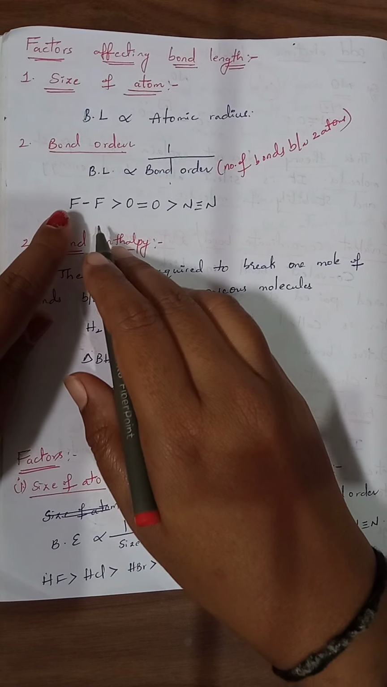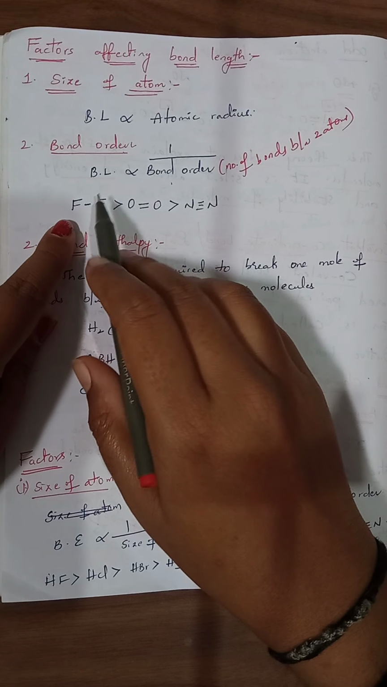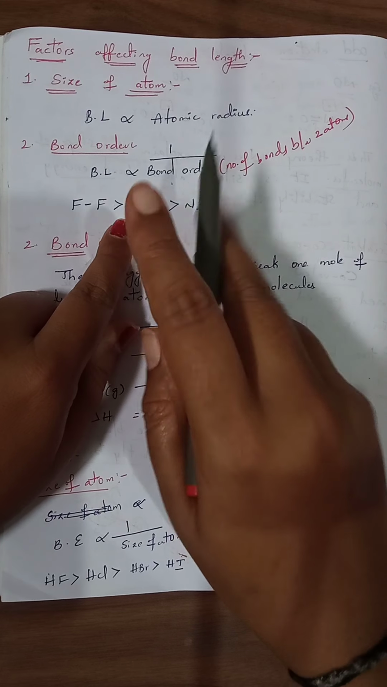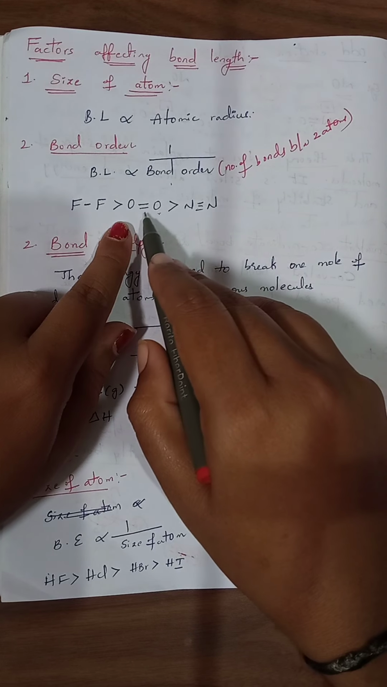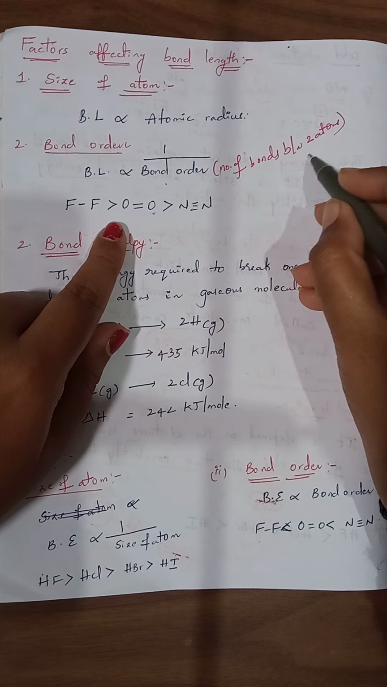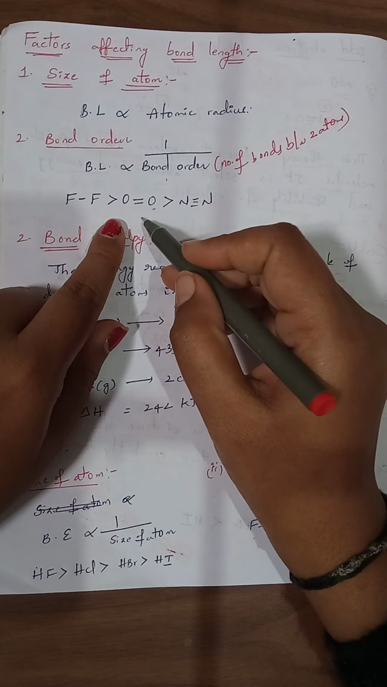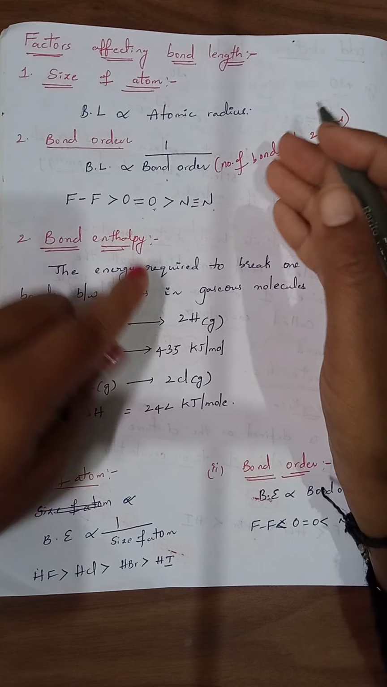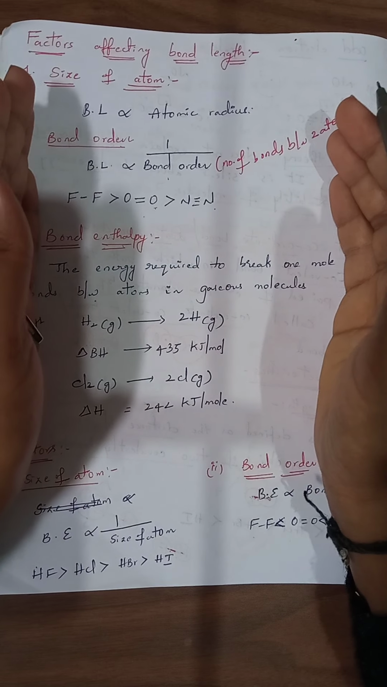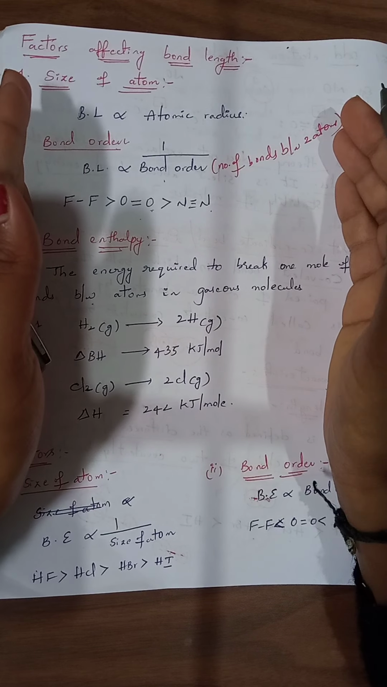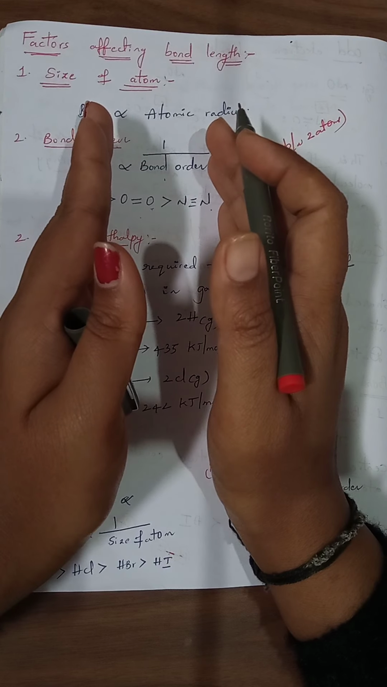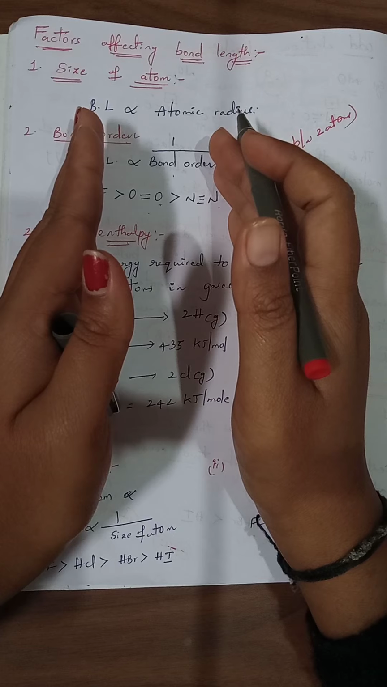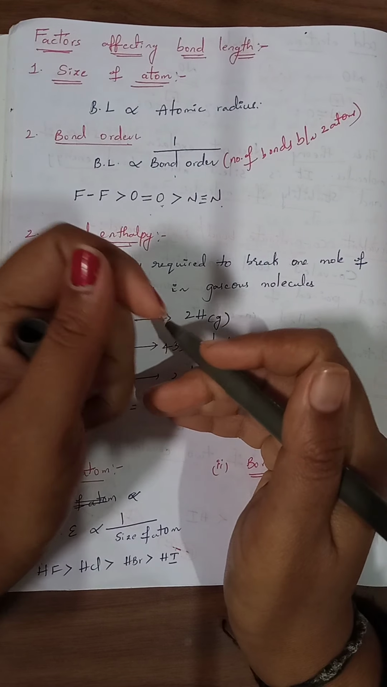So bond order for fluorine is only 1 because two fluorine atoms are connected by a single bond. Bond order for oxygen is 2 because two oxygen atoms are connected by two bonds. Number of bonds between two atoms is 2, then bond order is 2. For nitrogen it is 3. Once the bond order increases, bond distance decreases. When the number of bonds increases, those bonds can make the atoms present very close with each other. That's why once the bond order increases, bond length automatically decreases.